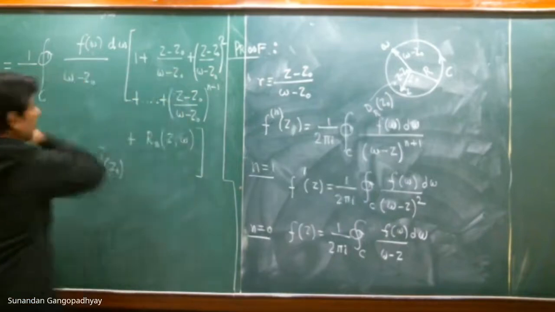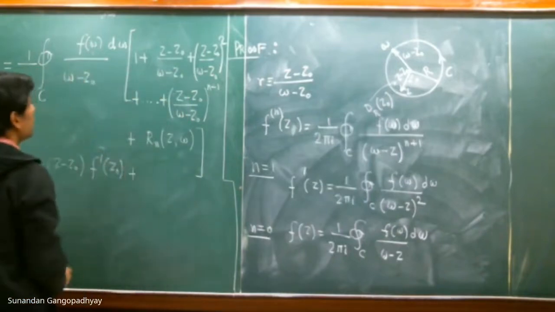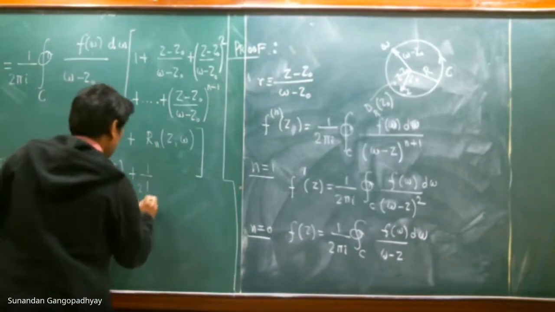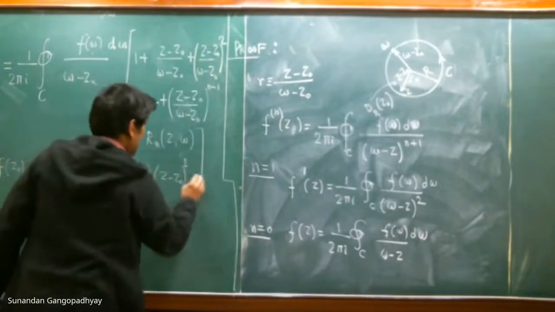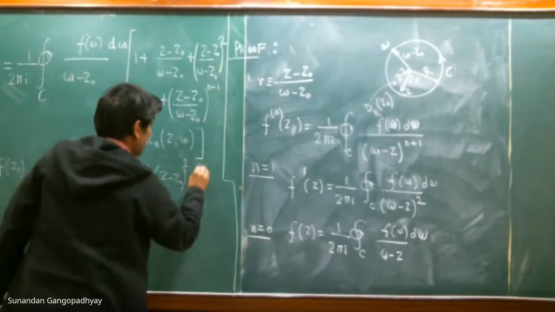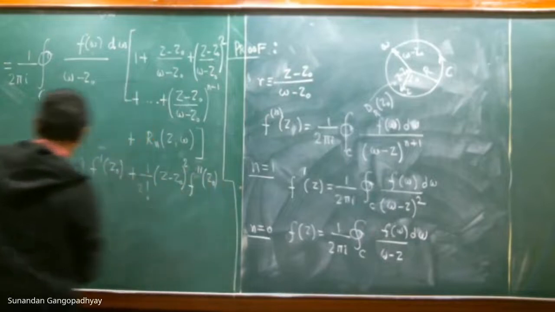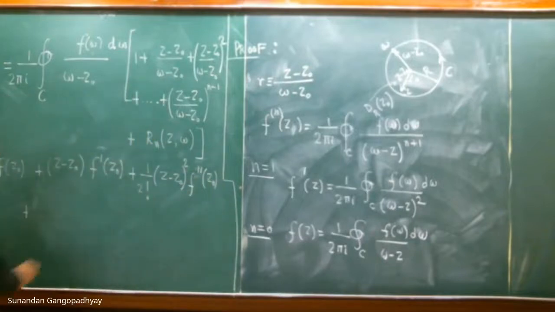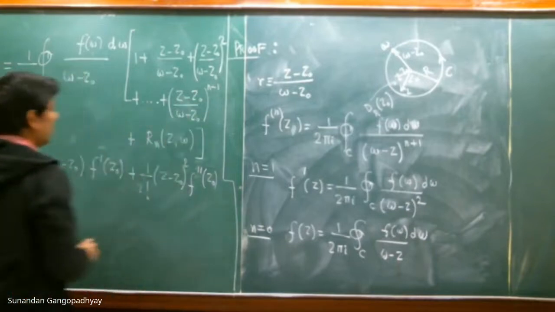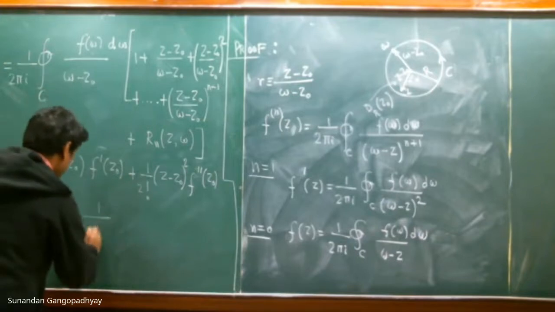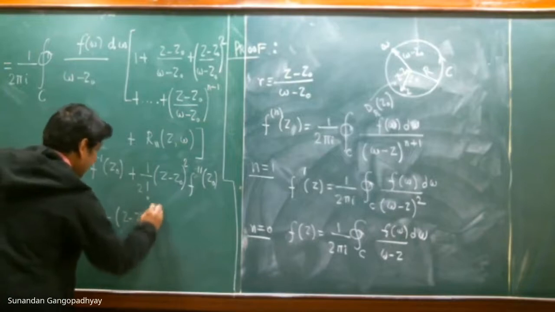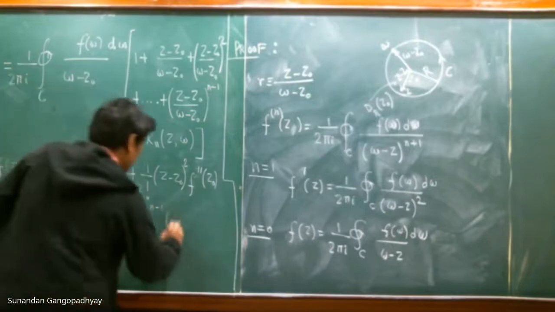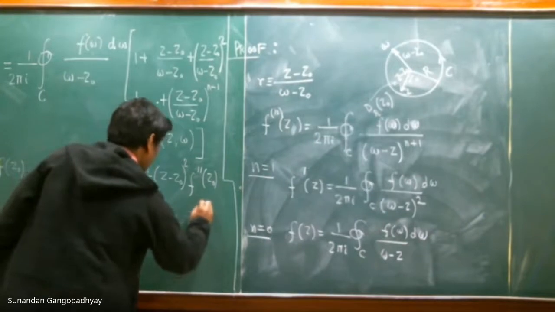You keep on doing this, and the next term that you will get is 1 by 2 factorial, z minus z naught square, f double prime at z naught, plus dot dot dot, plus the n minus 1th term, which will give us the n minus 1th derivative, z minus z naught to the power of n minus 1.